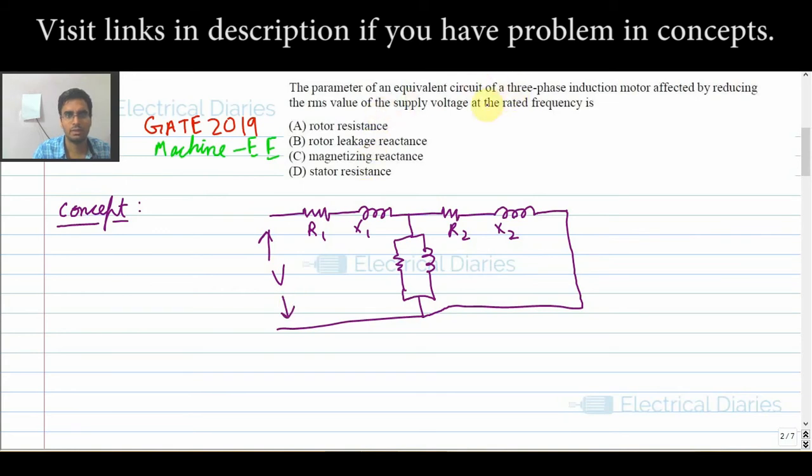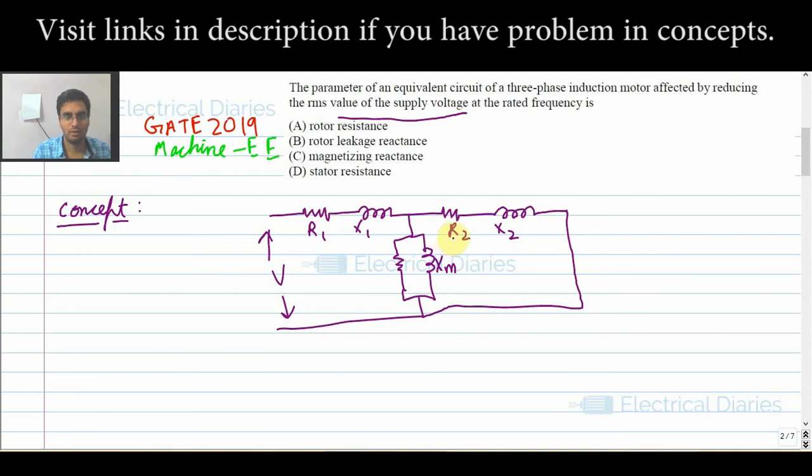So it is saying that when we change the supply voltage, what is the effect? From the equivalent circuit diagram, the normal thing that strikes our mind is that nothing will change. X is dependent on frequency, and frequency is constant. R1 is constant, R2 is constant. This resistance represents the core losses and is constant. This is our XM, representing the magnetizing flux. So from the first instant, everything seems constant, and a change in supply voltage won't affect anything. So it is a very controversial question.